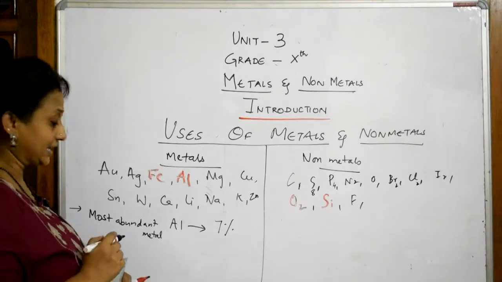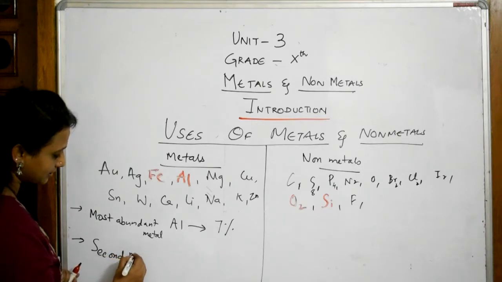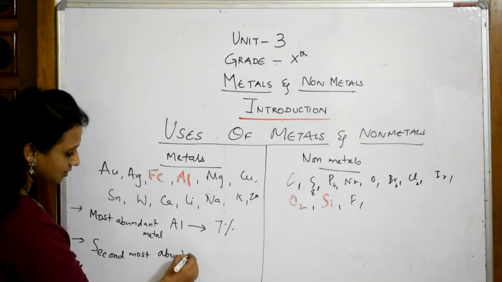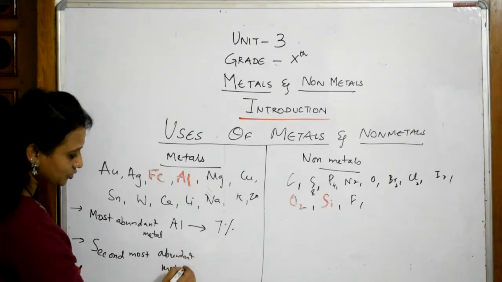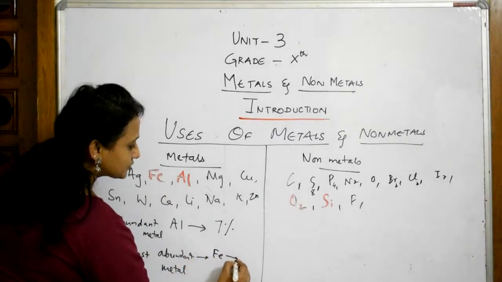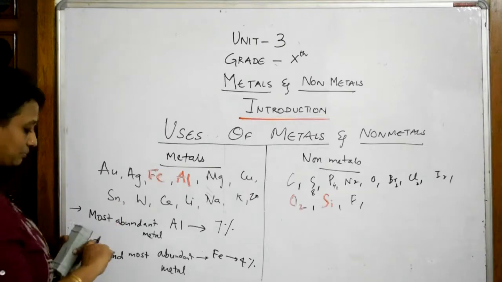When it comes to the second position, I'll write second most abundant metal. This is the first most abundant metal. The second most abundant metal is iron, which constitutes 4% of the Earth's crust. In your exam, remember these two things.